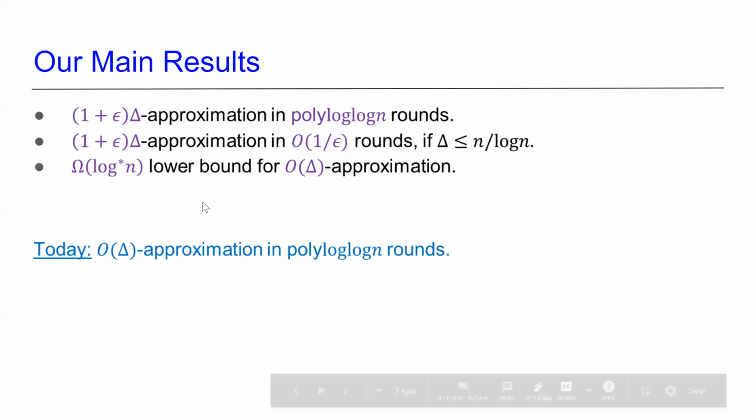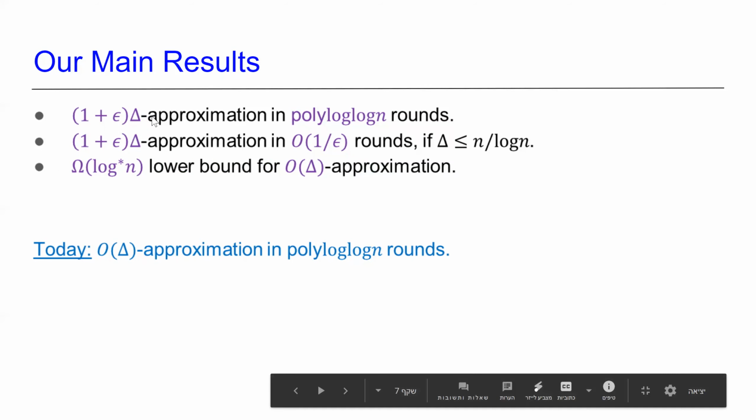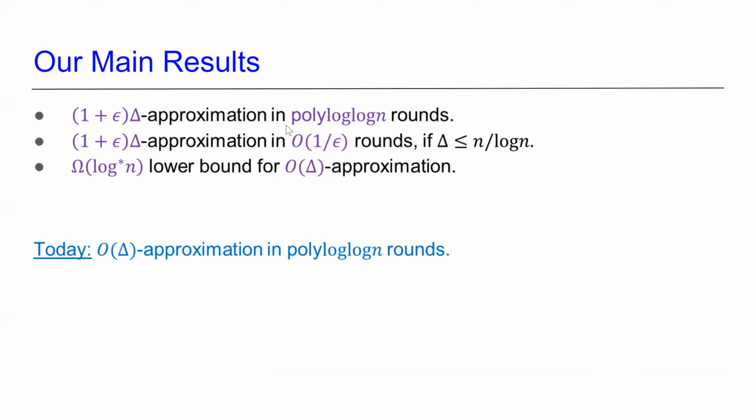In this work, we show that by paying a 1 plus epsilon factor in the approximation guarantee, we can achieve an exponential speedup compared to Bar-Yehuda et al. And if the value of delta is at most n over log n, then we can achieve the same approximation guarantee even in O(1/epsilon) rounds. So if epsilon is constant, then this is a constant number of rounds.